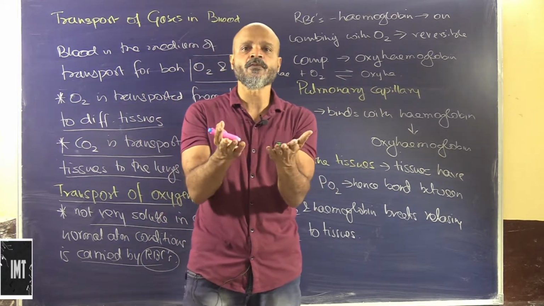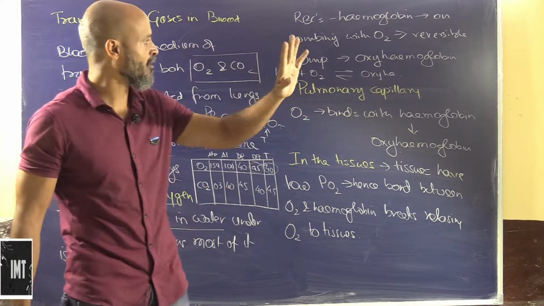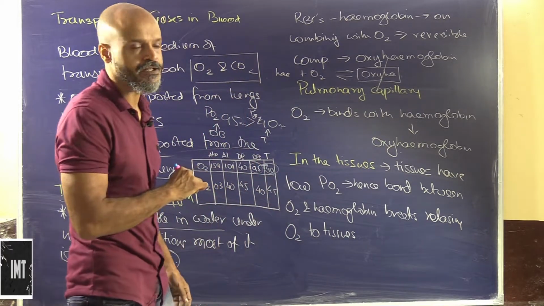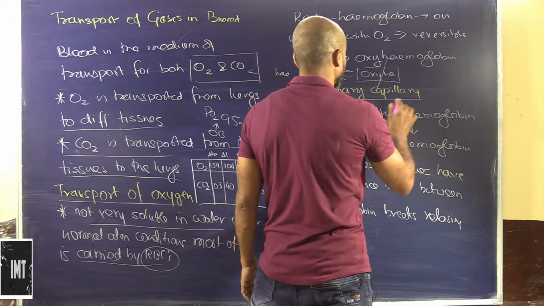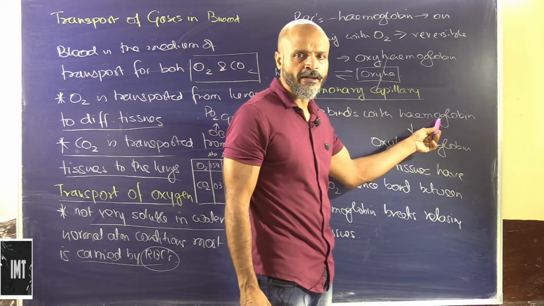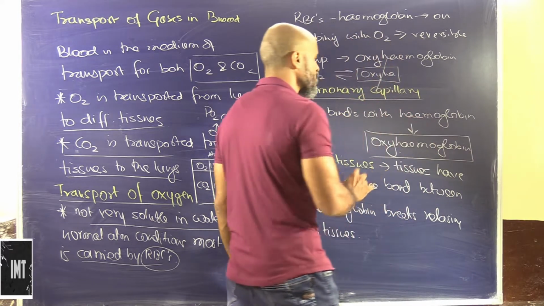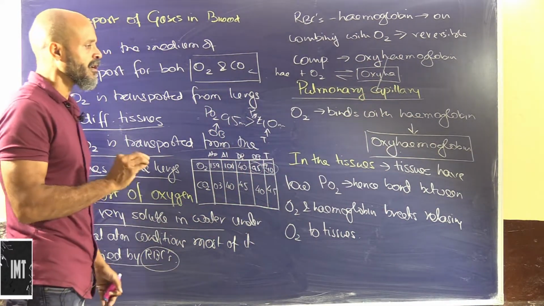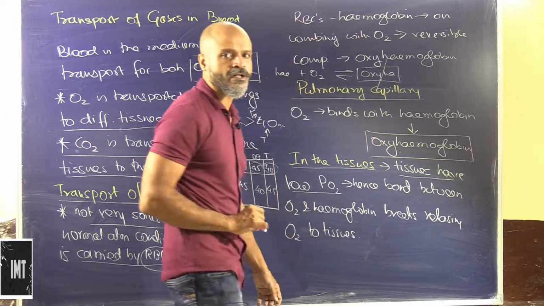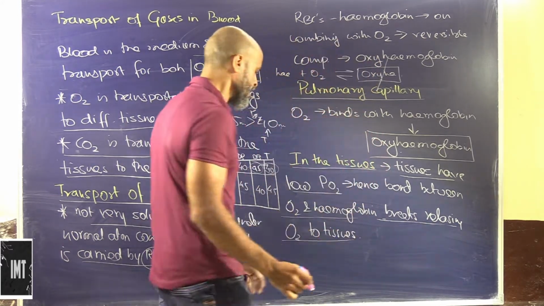Before releasing, this compound that was formed, which is a temporary compound in a reversible process, will break and the oxygen will be released. In the pulmonary capillary, the oxygen binds with the hemoglobin to form oxyhemoglobin. In the tissues, which have a low pressure of oxygen, the bond between oxygen and hemoglobin breaks down, releasing the oxygen to the tissues.